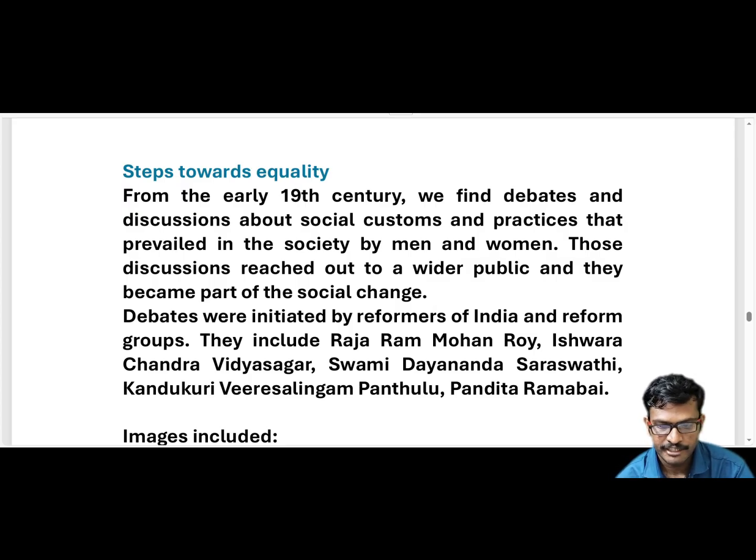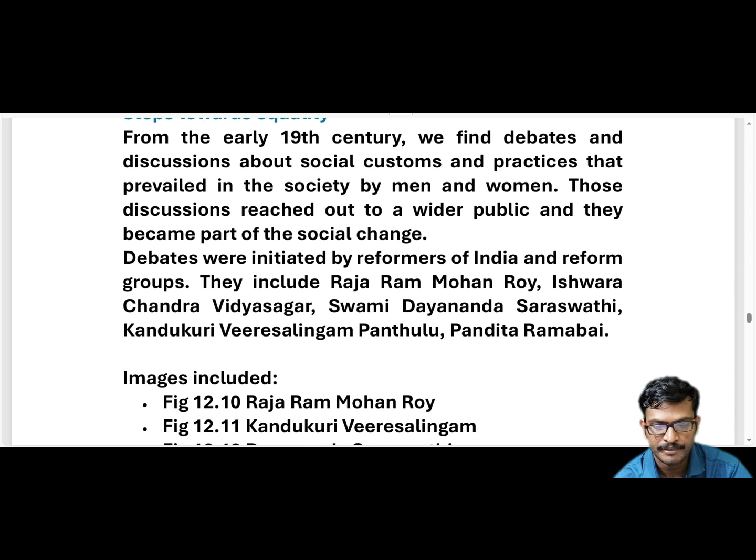And the debates were initially started by the reformers of India and reform groups. We have discussed the reformers. What do they include? Raja Ram Mohan Rai, Ishwar Chandra Vidyasagar, Swami Dayananda Saraswati, Kandukuri Veeresalingam Pantulu and Pandit Ramabai. These are the social reformers. These people discussed and initiated, so they started the debating.